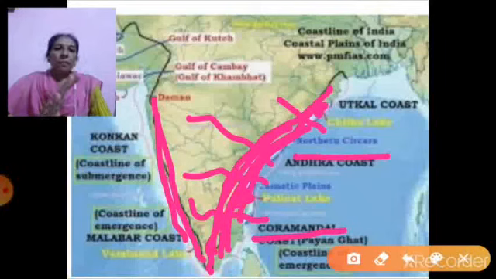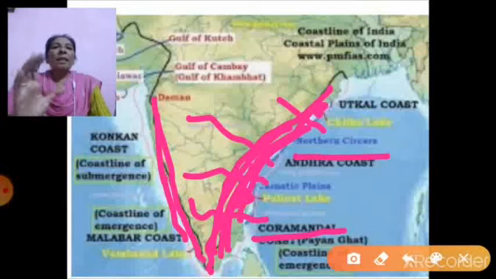Okay, so these are the divisions of coastal plains, and these areas are important from the point of view of locations of different ports which are used as international ports, and the second thing is that this area is most important for fisheries, right?